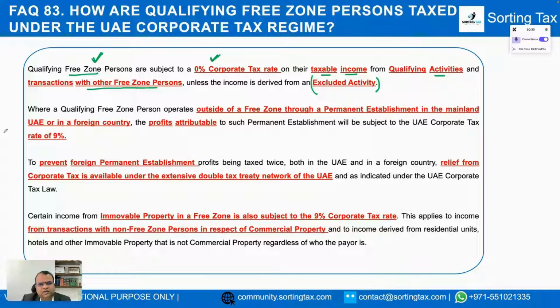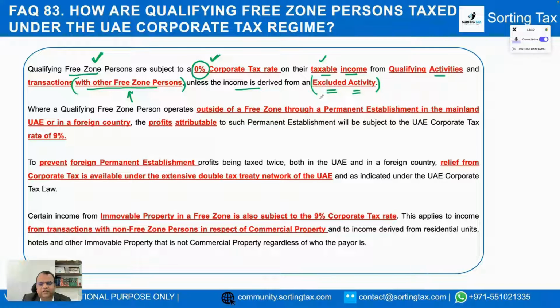What that means is that if you get certain taxable income. Why is the word taxable used here? If an income is anyway exempt, it is subjected to 0% corporate tax. Therefore, the use of the words taxable income signifies that if you get taxable income, which is income from a qualifying activity, or transactions with other free zone persons, you will be eligible for a 0% corporate tax rate on such income. This also comes with some riders that are elaborated in the subsequent FAQs.